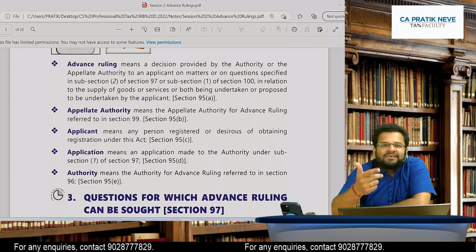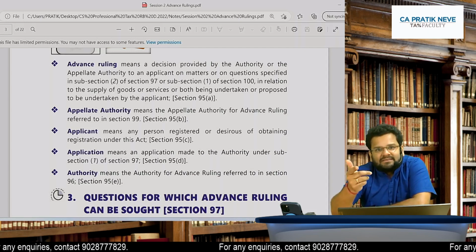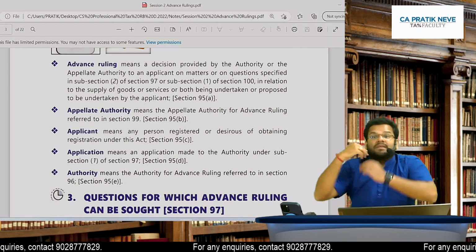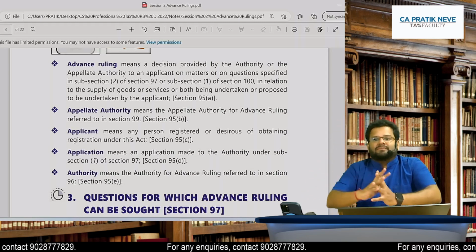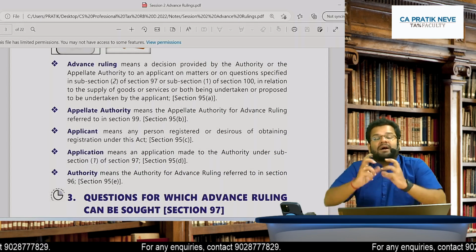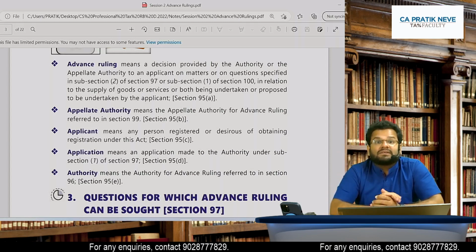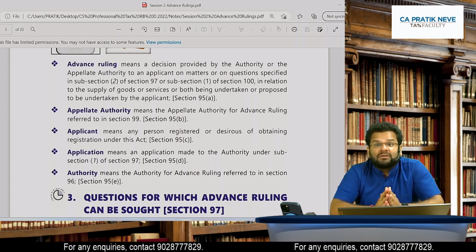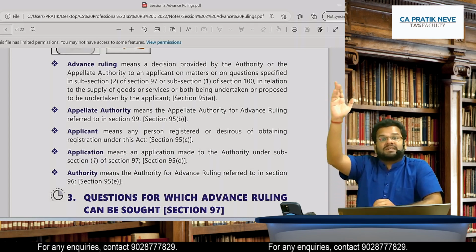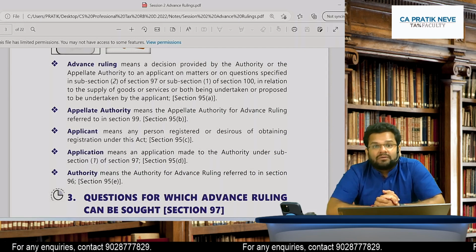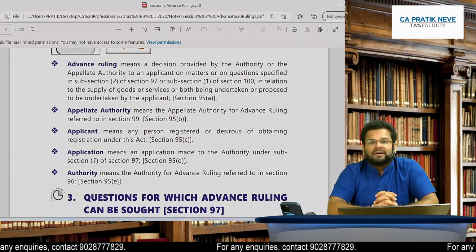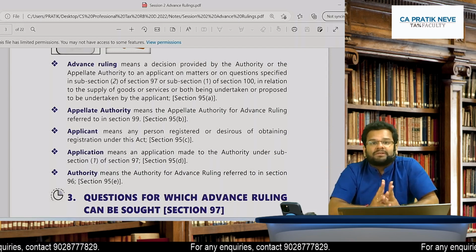Can I make an application for advance ruling? Yes. Secondly, in my mind I have a business, and I have a question whether registration under GST at all is required or not. Can I make an application? Answer is yes. So that type of wide scope is there.